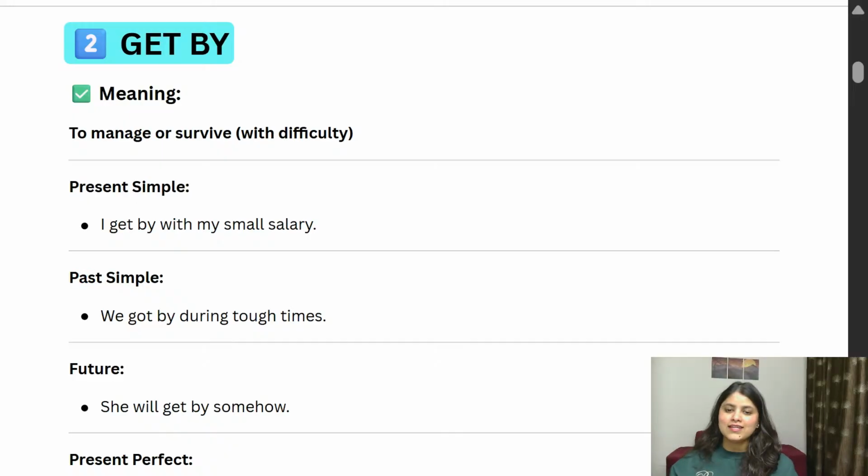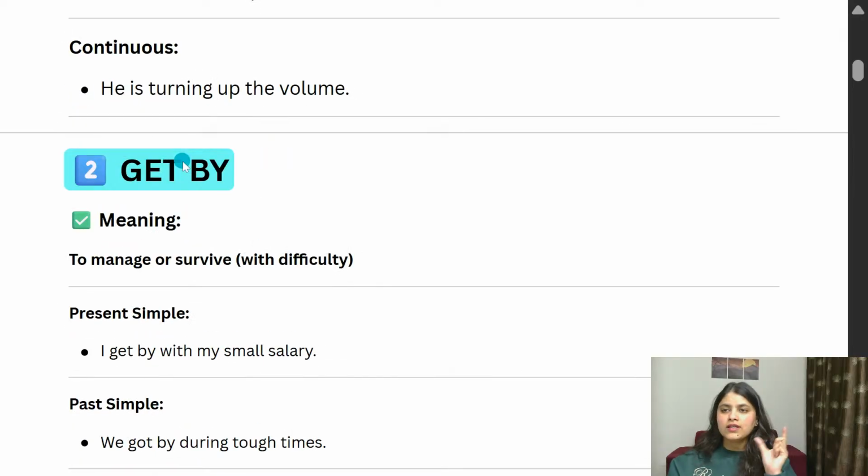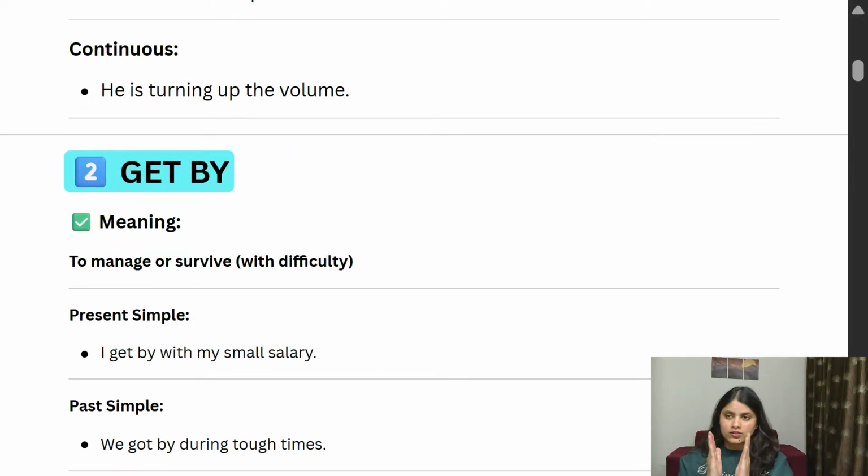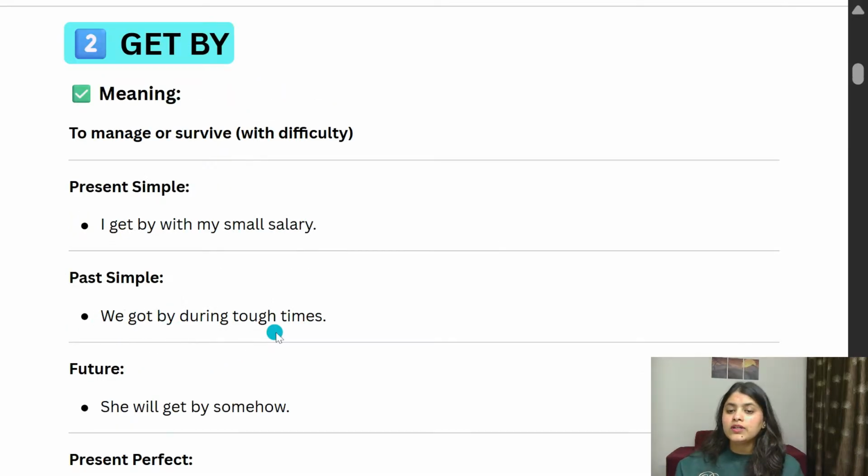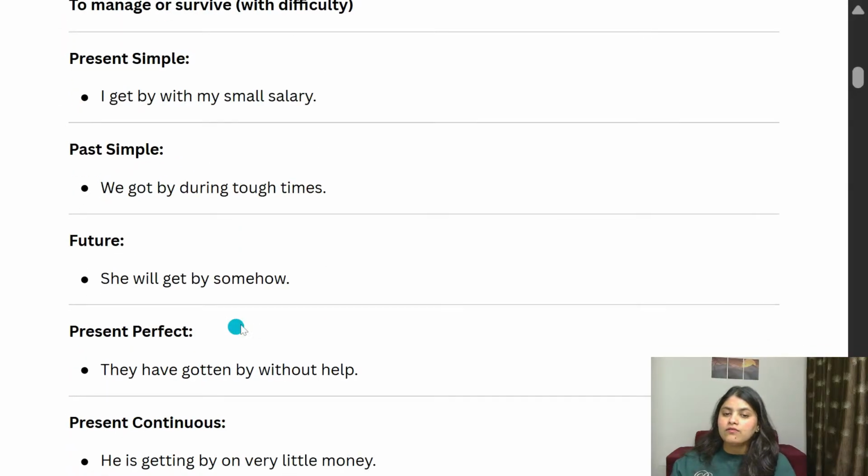Got it? Yes. Now we have past simple. So when we say get, then past is got, right? So here you guys can see we got by during tough times means we survived during tough times. So when you want to say survive or manage, instead of saying manage or survive, you can say get by, or in the past, got by. And now we have future. She will get by somehow means she will manage somehow or she will survive somehow. In that situation, in tough times, anything you can add here.